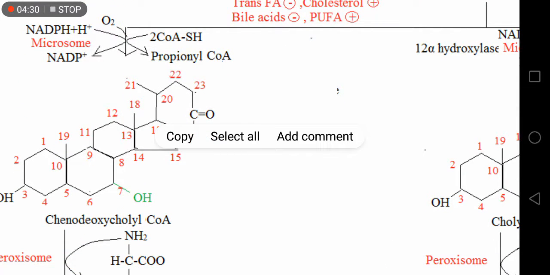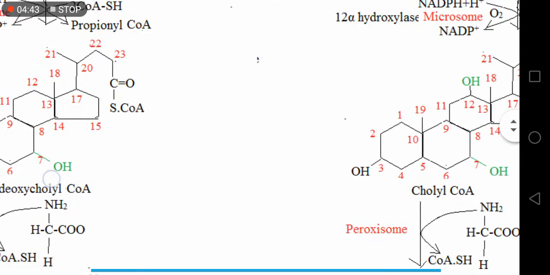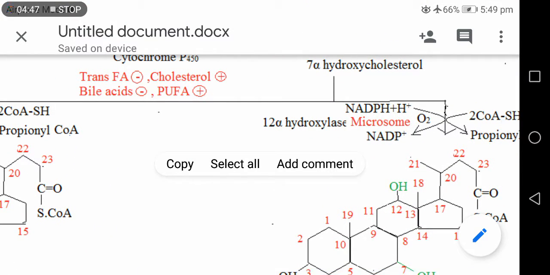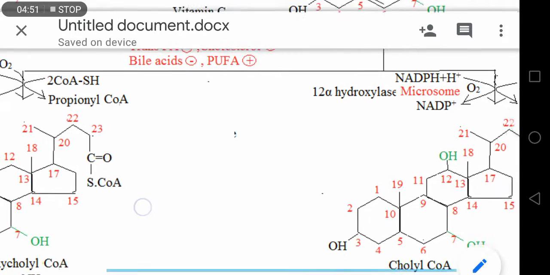And during this conversion, one molecule of propionyl CoA is liberated, and it is one of the sources of propionyl CoA in our body. During this conversion, NADPH plus H plus is oxidized, and one molecule of oxygen is introduced.